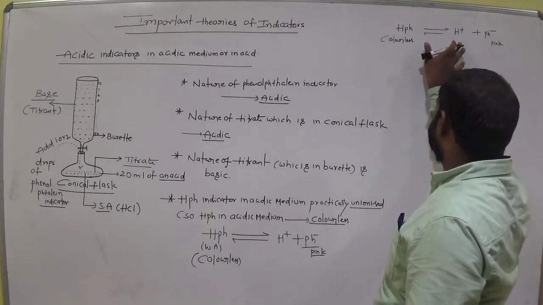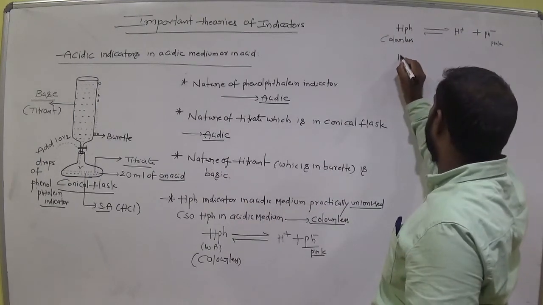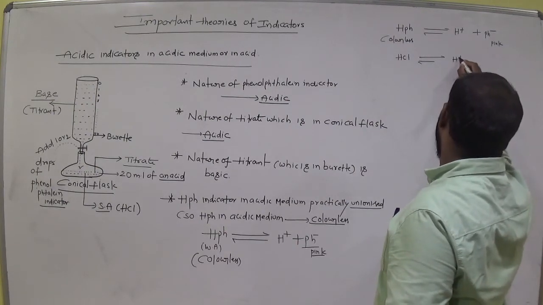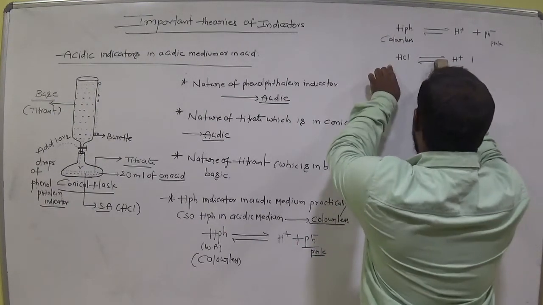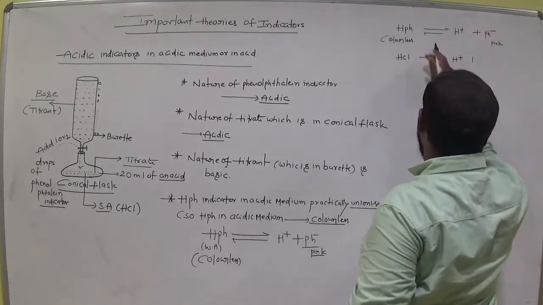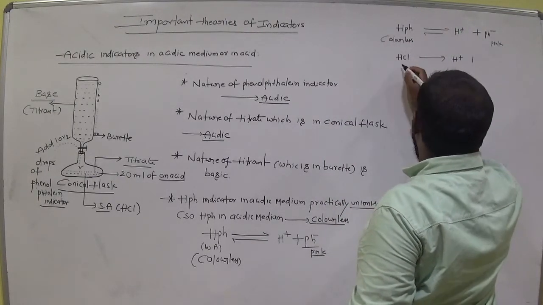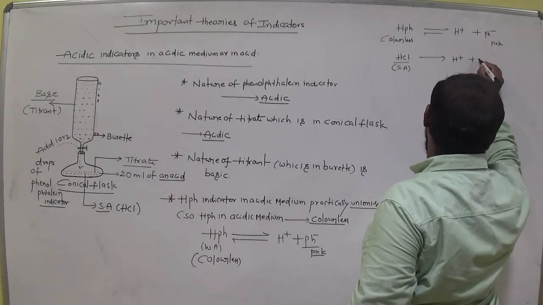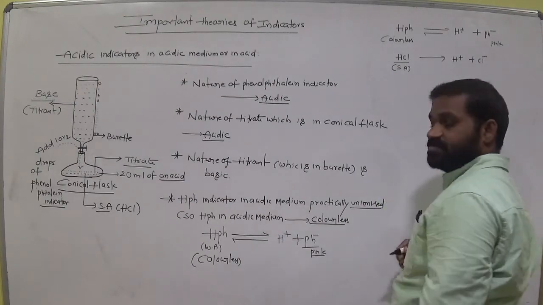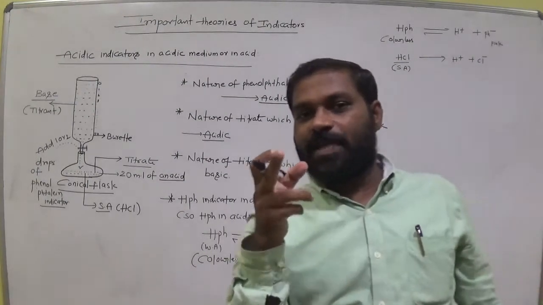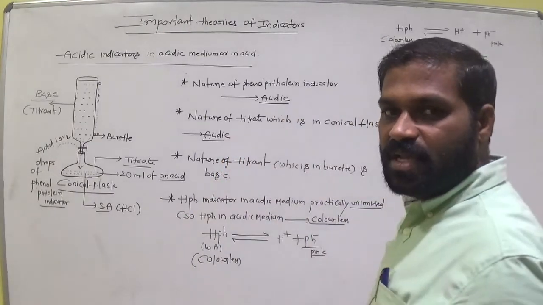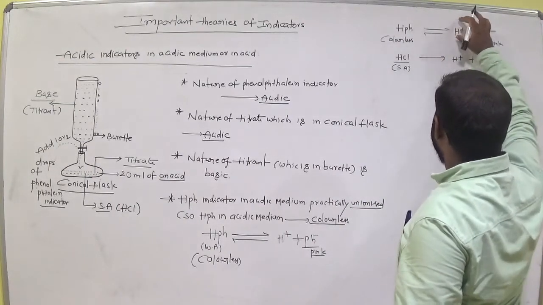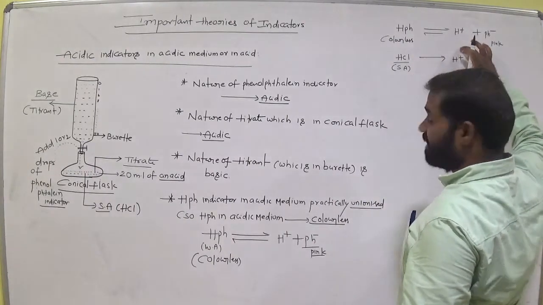Now it is in acidic medium. Now that acid is HCl, that is H plus. It is a strong acid, am I right? So no reversible. Remember this, for weak acid only it is reversible. So it is a strong acid, hydrochloric acid, H plus and Cl minus, am I right? Now can you guess what type of effect takes place here? Clearly common ion effect. Let's see. So now HPh consists of H plus, HCl also consists of H plus, am I right?